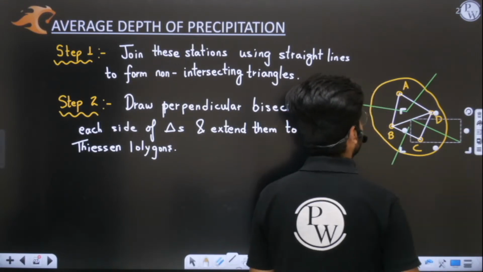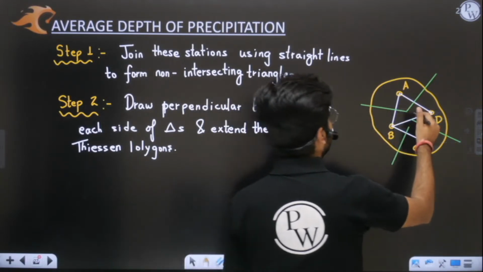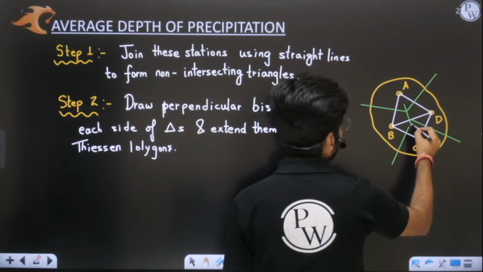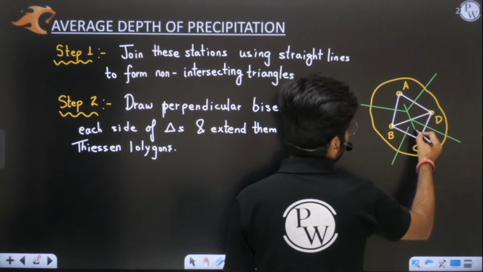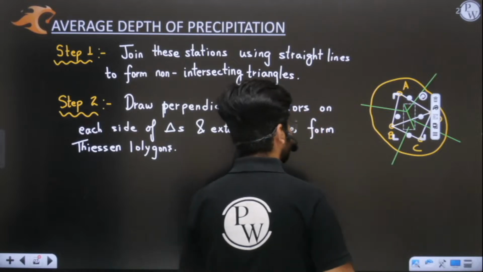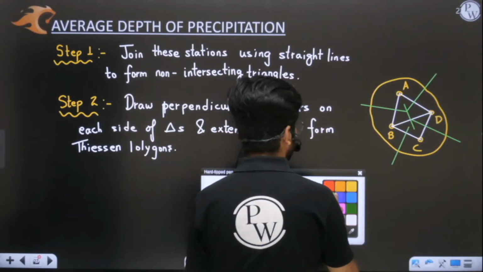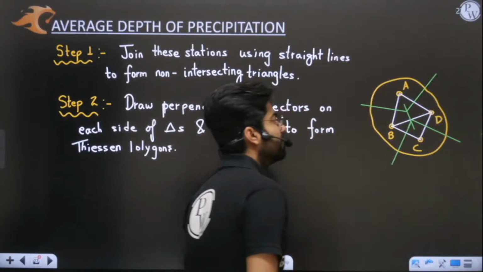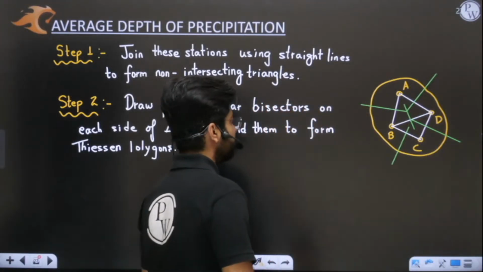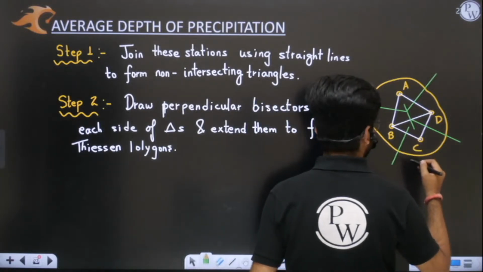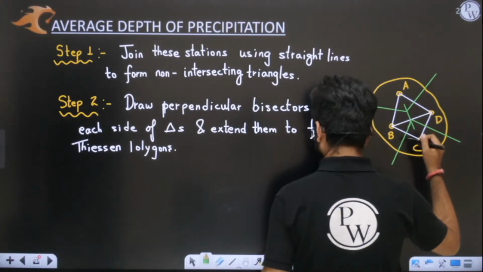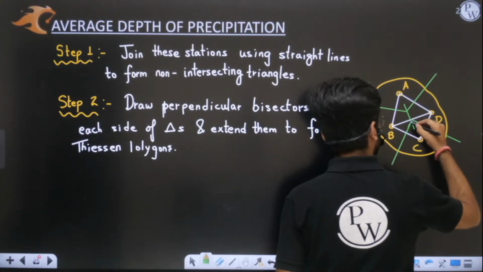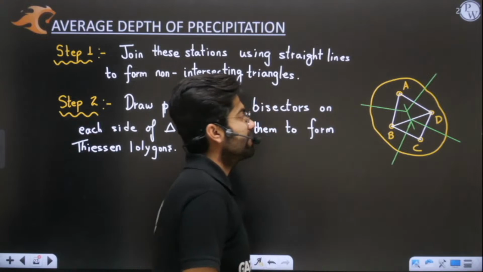Okay. Then we have to draw the perpendicular bisector of BD. It will be like this. Yes or no? This will be the perpendicular bisector of BD. You have to extend them. So all the perpendicular bisectors, sir, we have drawn here. Okay. Yes or no? We have drawn all the perpendicular bisectors.